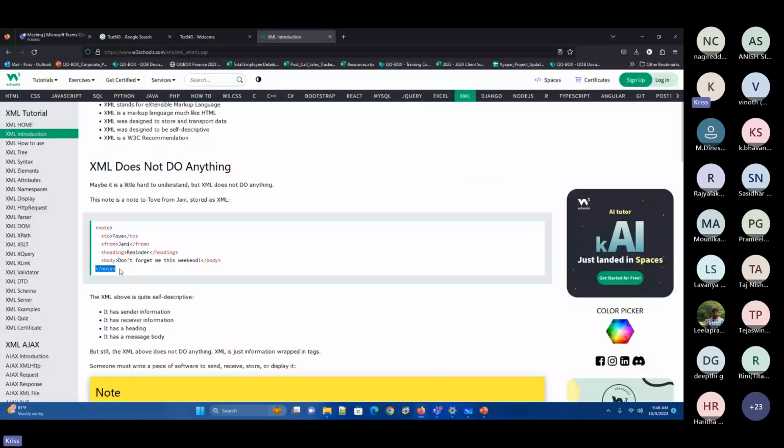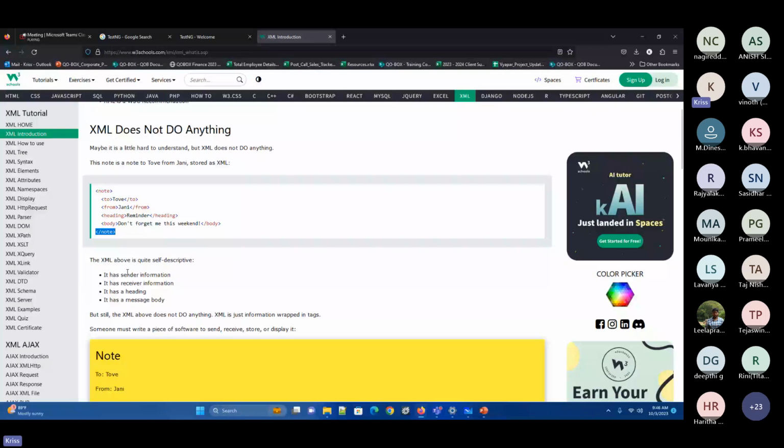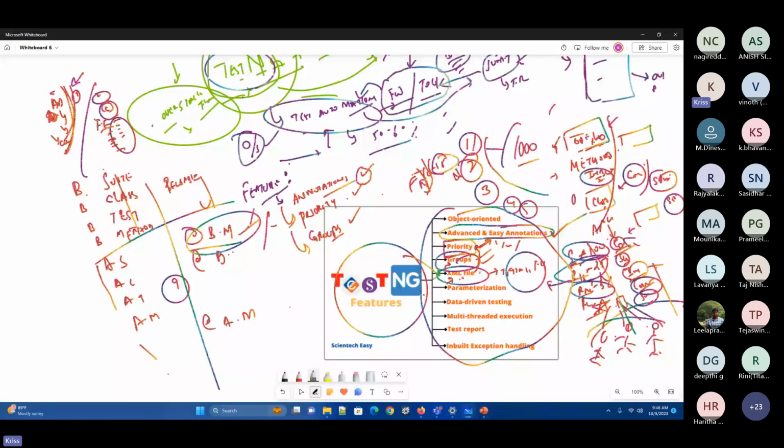These are the basics of XML which you need to understand, because complete executions would be controlled as part of this testng XML file. So this is the heart of TestNG. You need to understand it thoroughly so that you can control everything from here. If you want to run the fan, you don't need to go and wind the blades of the fan; you just go and turn on the switch. This is the switch for all the features to be executed. This is the starting point.